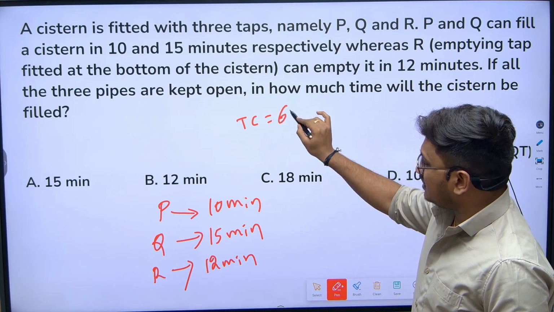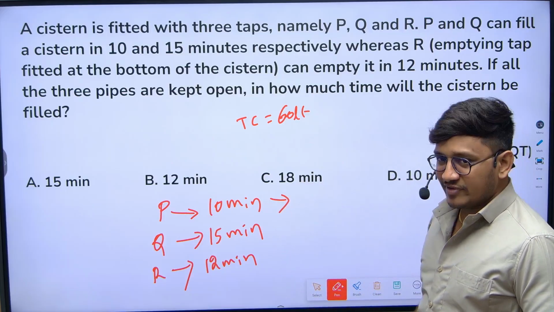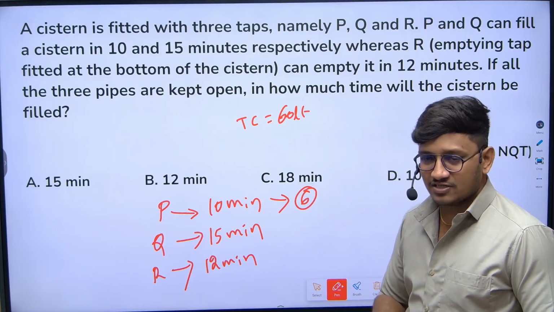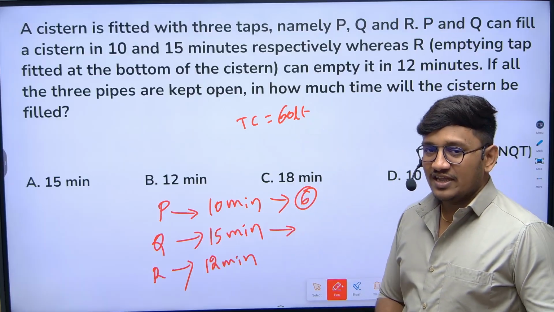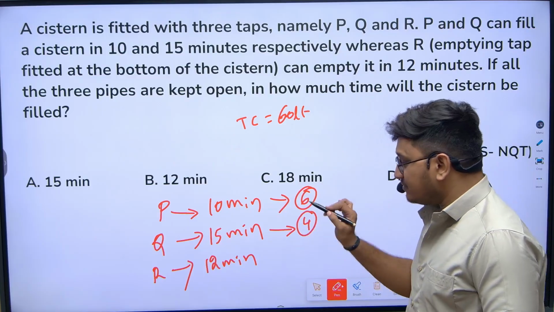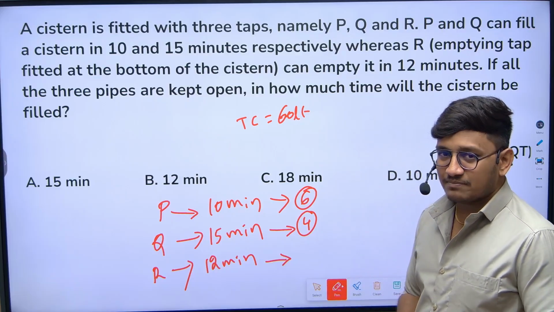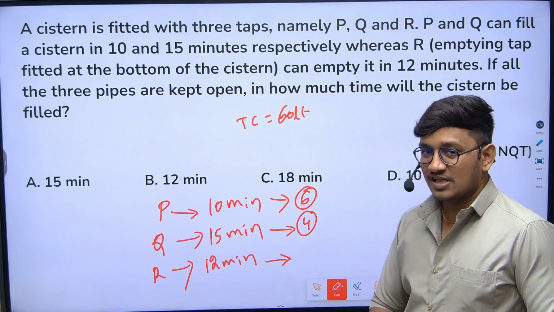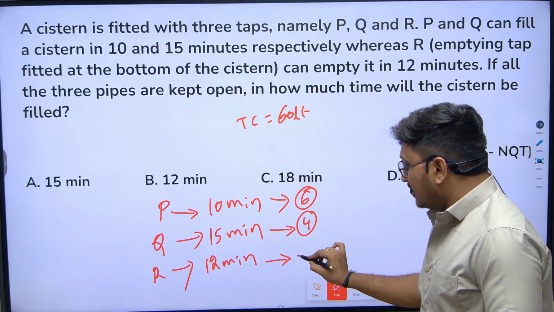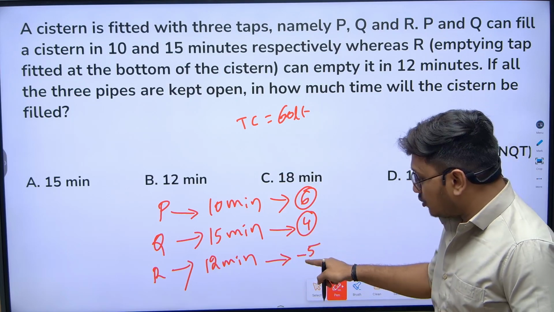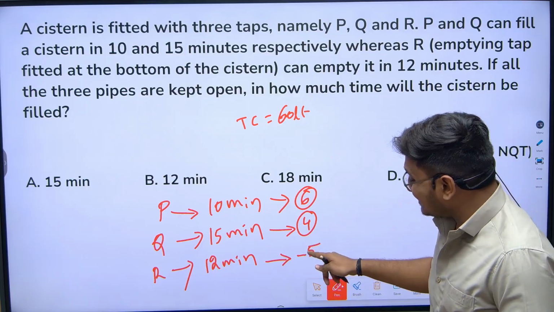Now you just need to do the same procedure. Total capacity, LCM, is 60 liters. P can fill 60 liters in 10 minutes, so in 1 minute 6 liters can be filled. Q can fill 60 liters in 15 minutes, so in 1 minute only 4 liters can be filled. Then what about R? R is not a filling tap, it is an emptying tap, emptying the tank in 12 minutes. If R empties 60 liters in 12 minutes, in 1 minute it can empty 5 liters. When it comes to a leak or removing the water, we should consider it as negative efficiency.